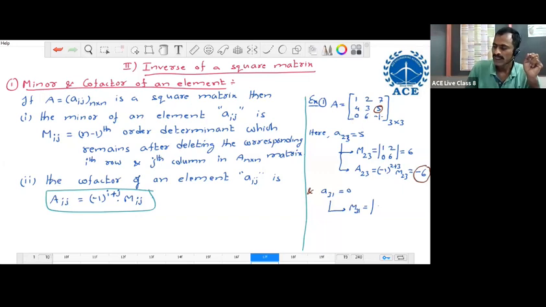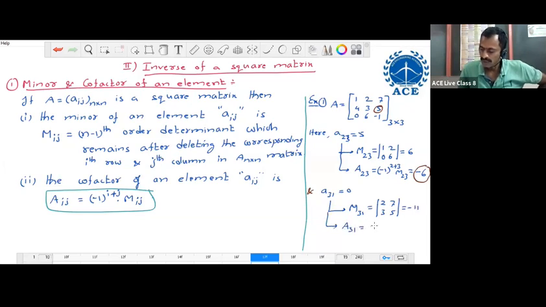If you delete the last row and first column, the leftover determinant is 2, 7, 3, 5, which equals minus 11. And its cofactor is A31 equal to minus 1 power 3 plus 1 into M31. Minus 1 to the even power becomes plus, but M31 is already minus 11, so its cofactor is minus 11.